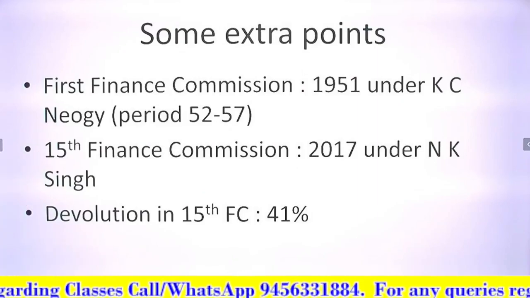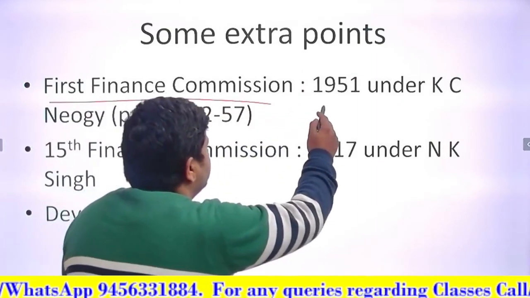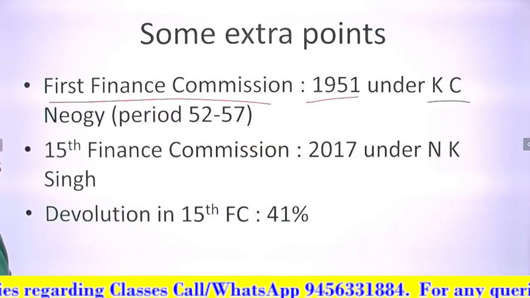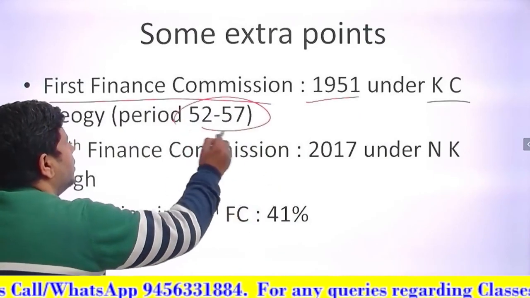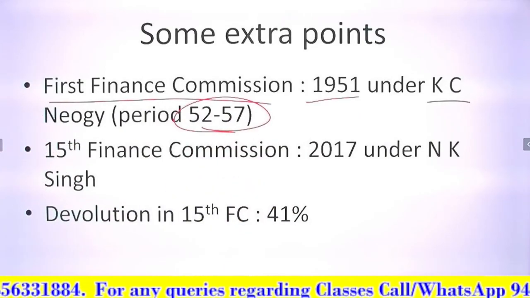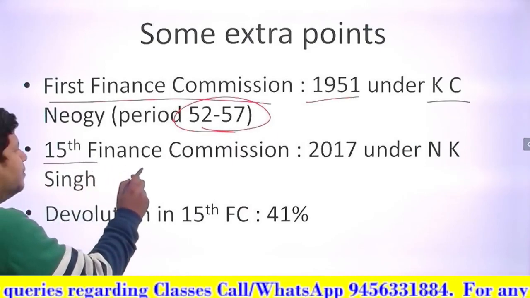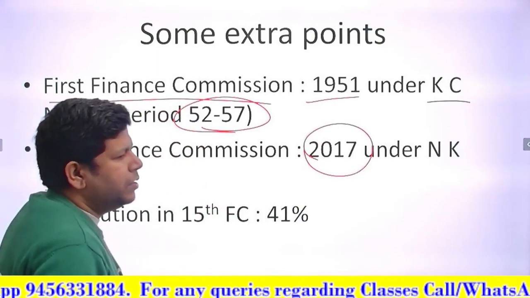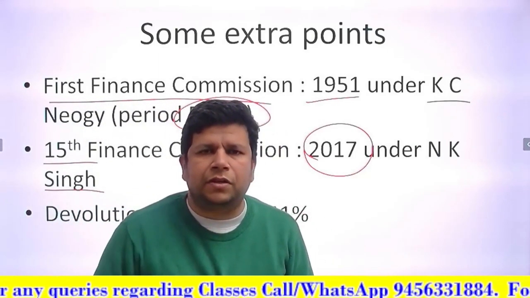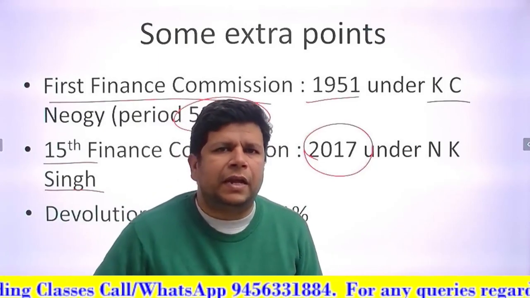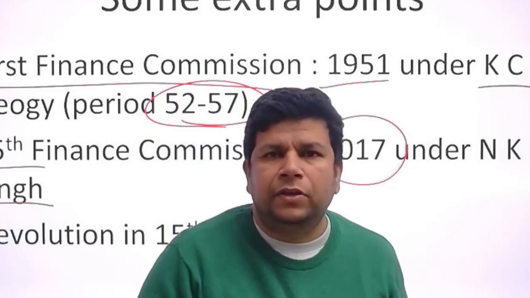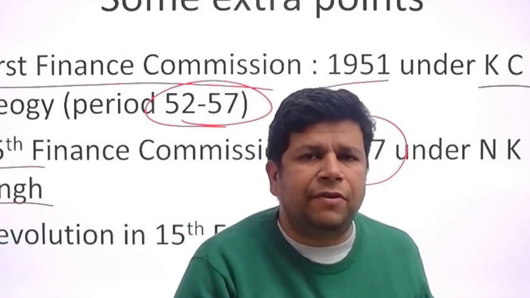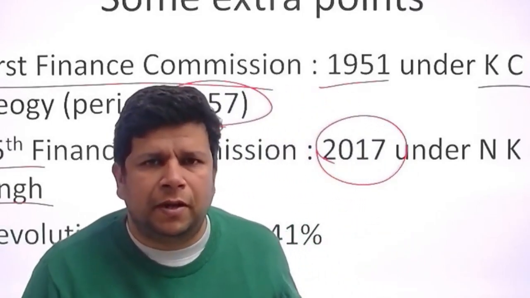Here are some extra points for Finance Commission. Number 1, the first Finance Commission was formed in 1951. The chairman was Mr. K.C. Niyogi, and they worked for the period 1952 to 1957. The last, the 15th Finance Commission, was formed in 2017 under N.K. Singh. You already know the duration actually. It is working till 2026. It started working in 2020. So basically this Finance Commission actually worked for 6 years, right? So it can work for 6 years if the government wants, like the last one did.